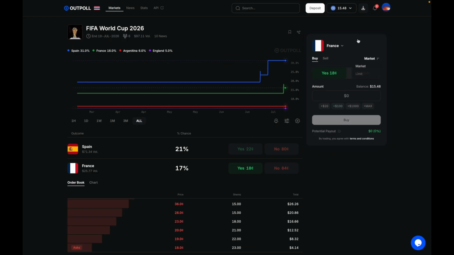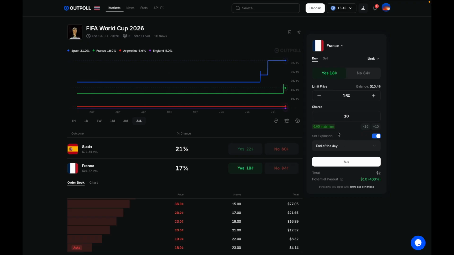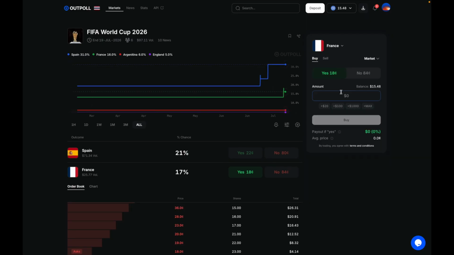Now, there are two different types of order that we can choose, either market or limit orders. A market order will buy these shares right now at the current market price, which is 18 cents. But say, for example, you only wanted to buy if the share price dips to 16 cents. You could go over here and set up a limit order, put in 16 cents as your limit price, then the number of shares that you want to buy at that price. For example, you want to buy 10 shares at 16 cents each, you're going to put that in there. Also, if you want, you can set an expiration time for this order. So if it doesn't fill within a certain amount of time, then it's going to cancel the order. For now though, we're just going to do a market order.